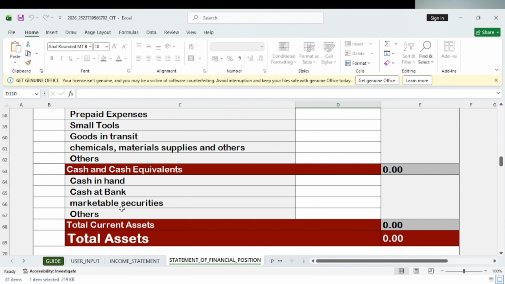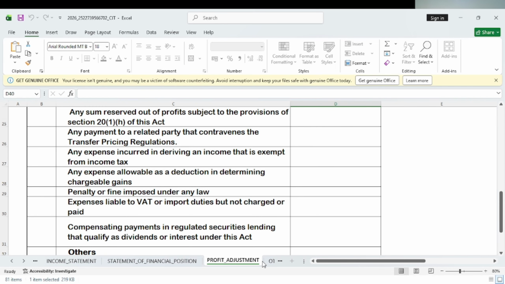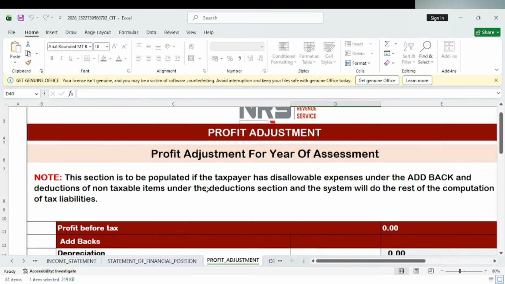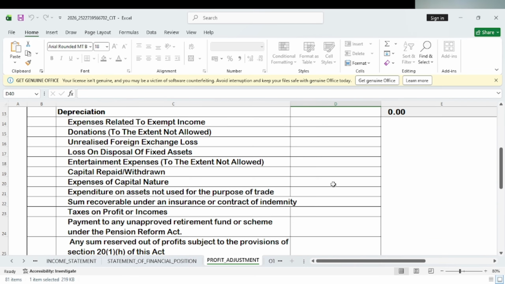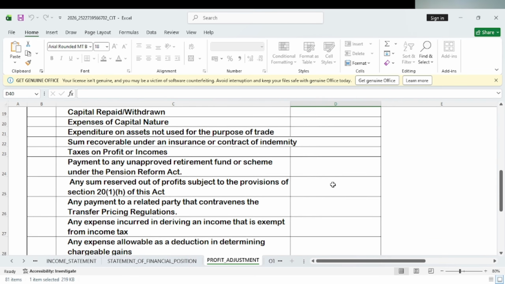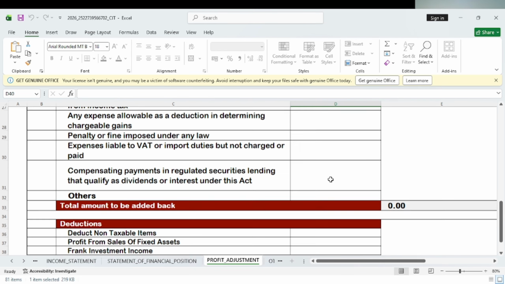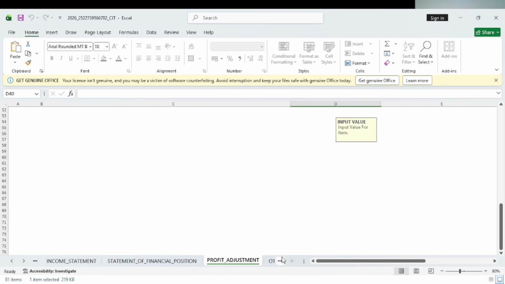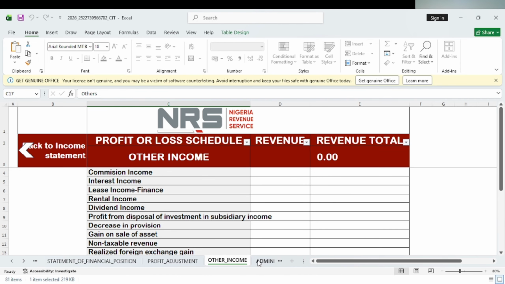But it is advisable that if you want to have your records straight, make sure you have somebody on retainer who is a chartered accountant that can help you handle your books, so that they will know how to put what's in where necessary, so that your record will not be conflicting at any point in time. This is very crucial. Now, your profit and loss also should be prepared. Your profit adjustment for the year. Don't forget that your profit can also be minus, because if you run into a loss, right? That's also important.